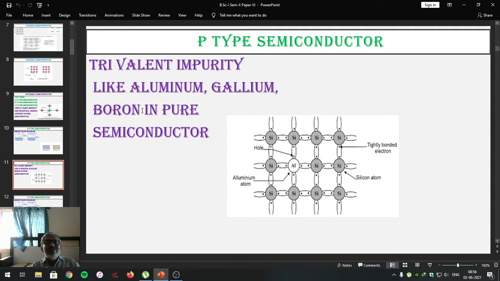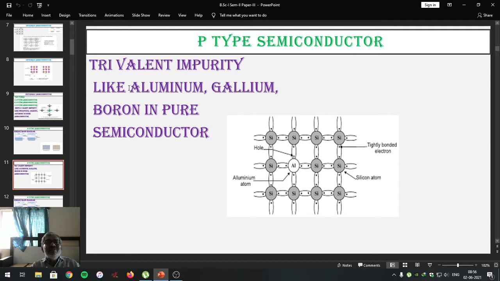That means they have 3 electrons in the outermost orbit. Any of these atoms acts as an impurity atom to generate P type of semiconductor by adding it into the pure silicon crystal.